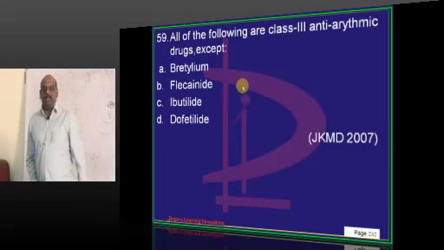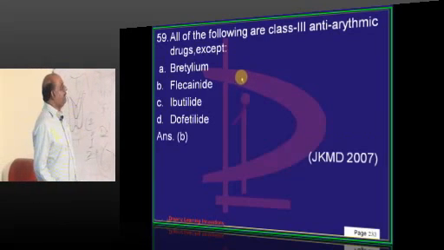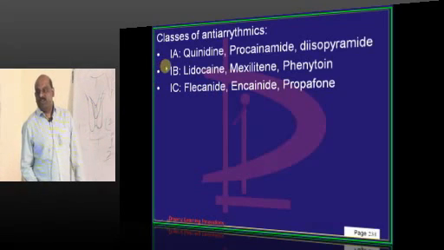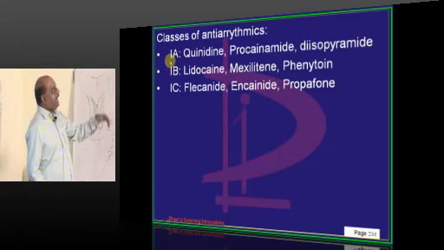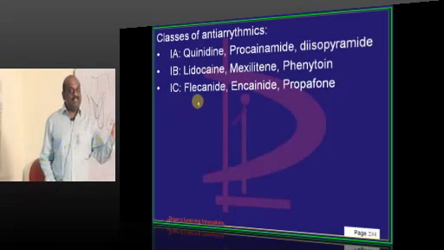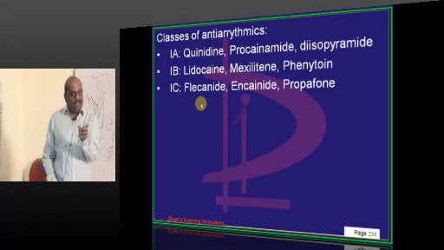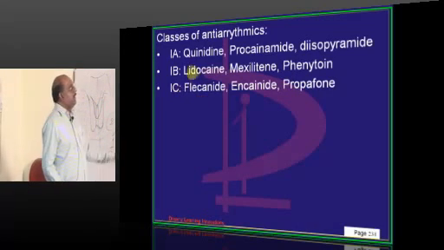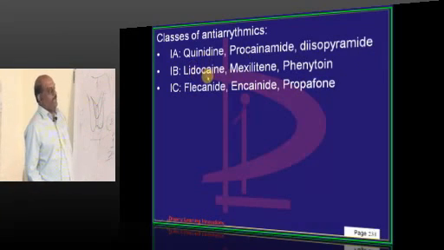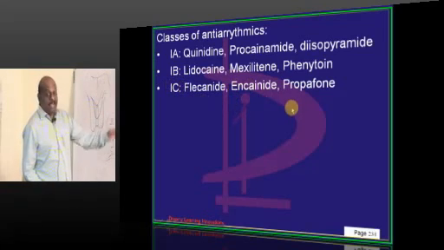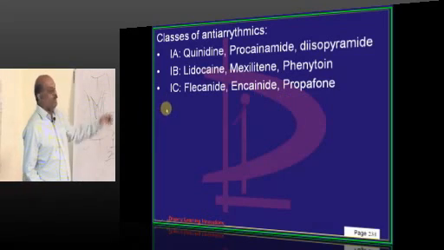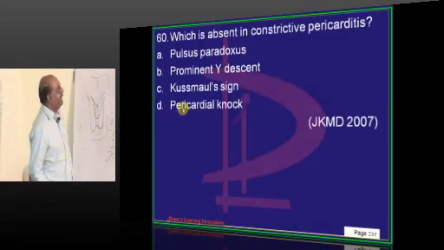One question on antiarrhythmics. Classification will be asked, doctor. Flecainide is not class 3. What is 1A, 1B, 1C? And also last time I asked a question: action potential duration increased, decreased, normal. 3 varieties, 1A, 1B, 1C. Quinidine, procainamide, disopyramide are 1A. Lidocaine, mexiletine, phenytoin are 1B. Flecainide, encainide, propafenone, they are all 1C, is what you have to remember.